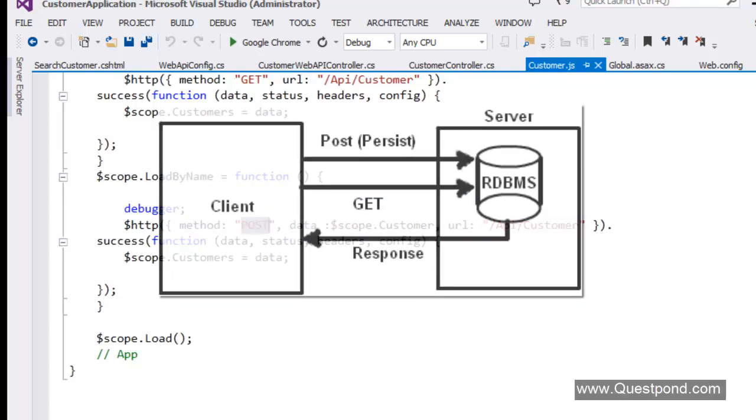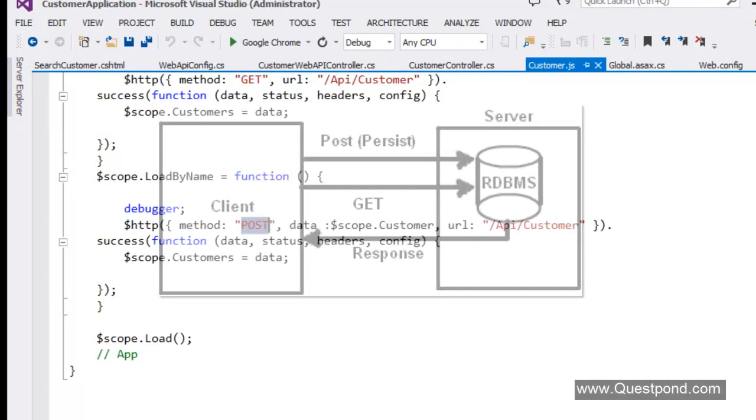When you pass data by using the HTTP post action, your intention is that you want to save that data. When you pass data from a get action, your intention is that that data is a query data. You don't intend to persist it. So when I pass data from HTTP get, it is like a search criteria. It says that, okay, get customer by name, get customer by code. So it is actually a get.